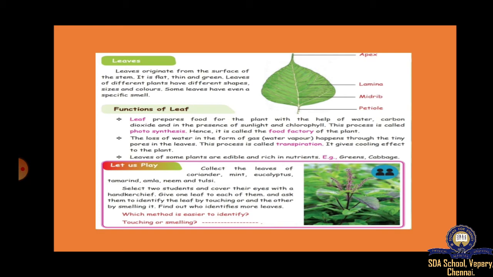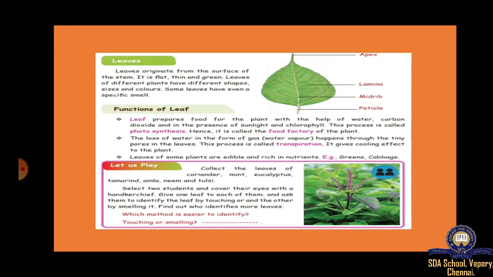Some leaves even have a specific smell. Is that true? Yes. If you take tulsi, it has one type of smell. Mint has another type of smell. So different leaves have different sorts of smells, right?